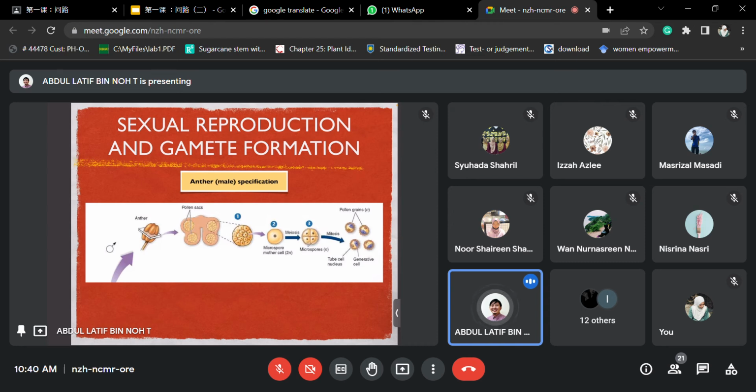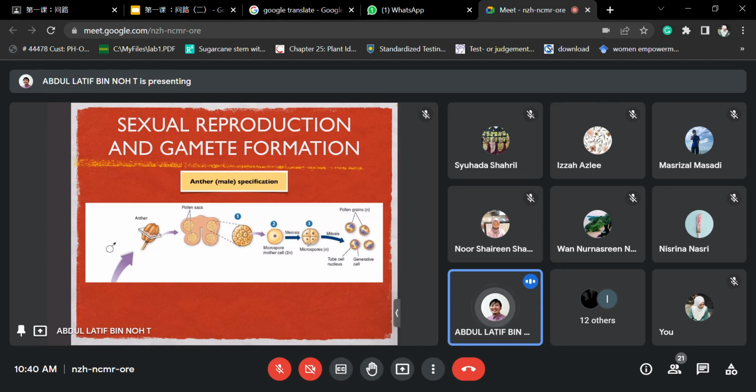That's why they have two types. One is the tube cell, which will produce the pollen tube. The generative cell is bringing all the genetic materials. This generative cell will become two separate sperm later when they undergo fertilization.